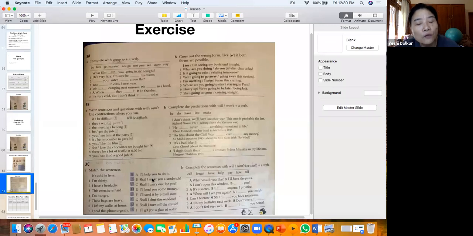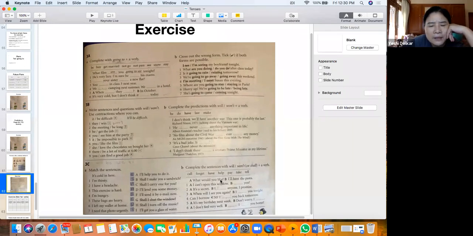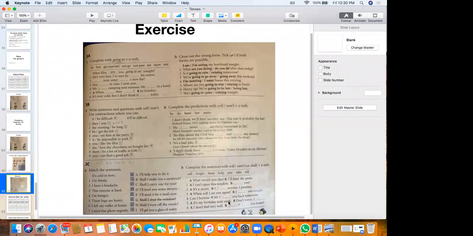So these are called offers. So in offers, you use will. In the same way, you have some more offers over here. What would you like? B says, this is a decision. I will have the pasta.